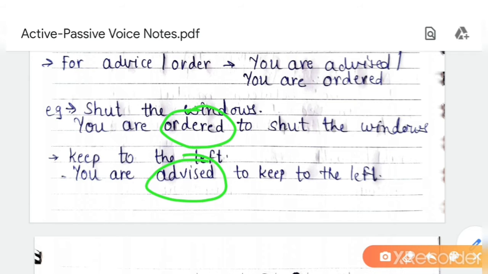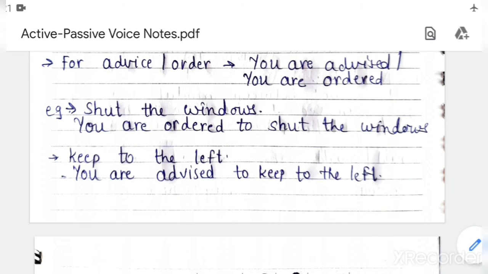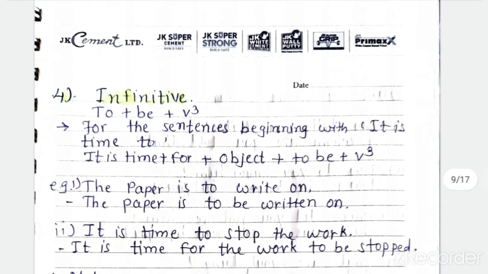If advice is given, you will write advised. If an order is given, you will write ordered. If a request is given, you will write you are requested. Then: You are ordered to shut the windows. Next: You are advised to keep to the left. यहाँ पर order नहीं दे रहे. Okay, advice दे रहे. Keep to the left. Left side पे रहो. Okay, you are advised to keep to the left.